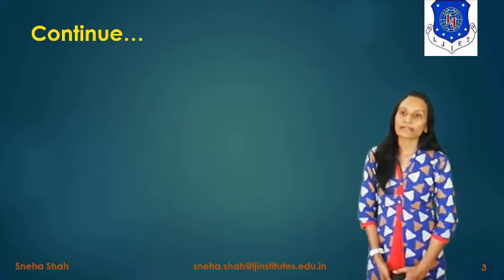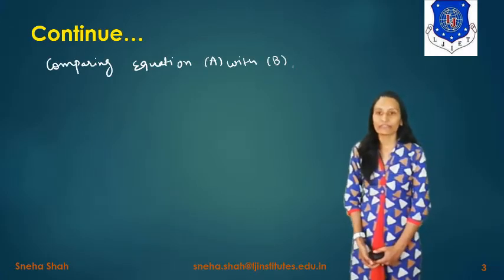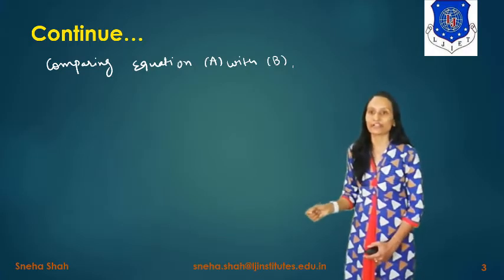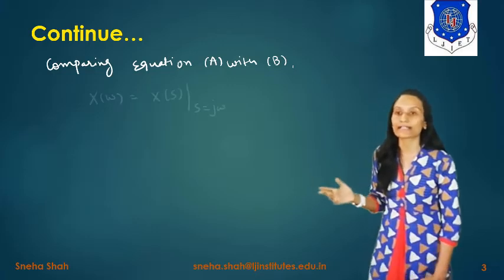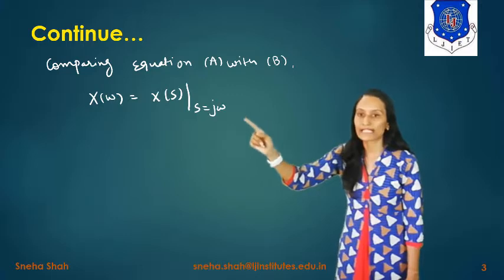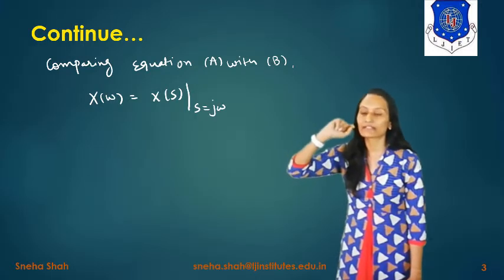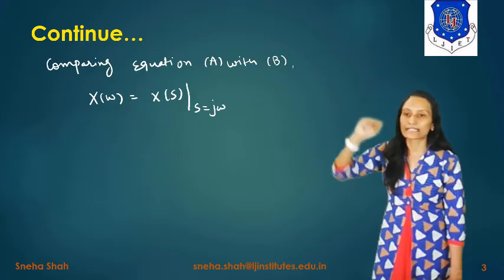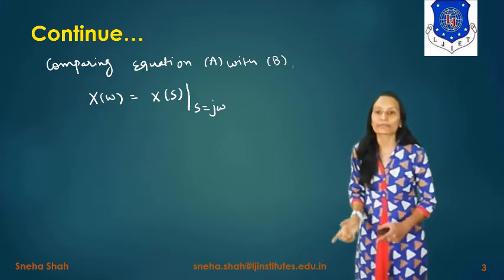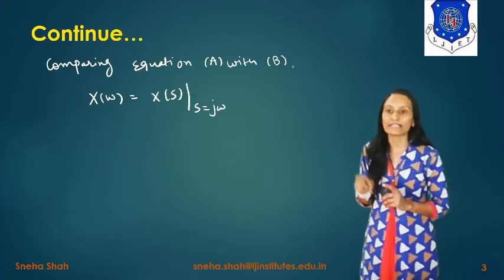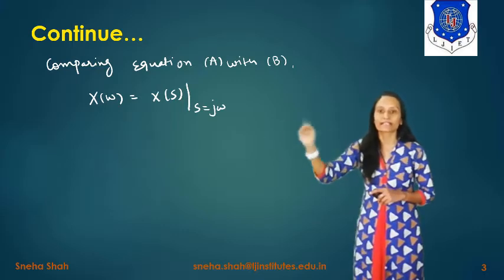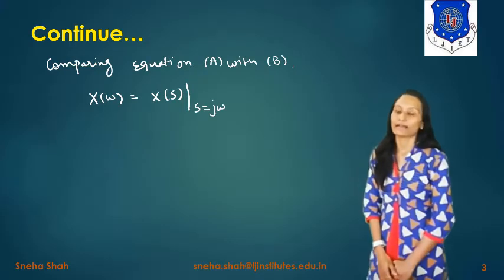So if in the equation of X of s we take s equals j omega, then it gives you the term X of omega. It means if we take s equals j omega in the equation of X of s, then it will be represented as X of omega. So from this we can say that X of omega equals X of s. It means Fourier transform equals Laplace transform when we take s equals j omega.